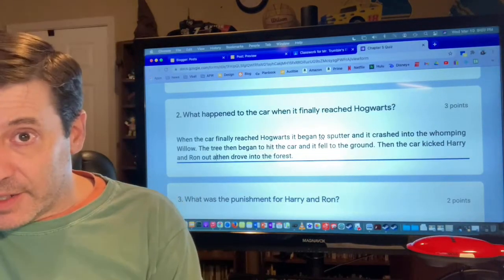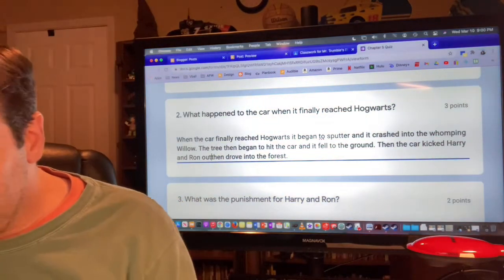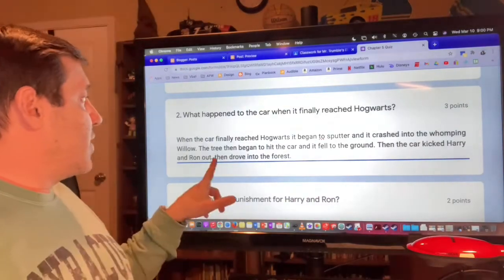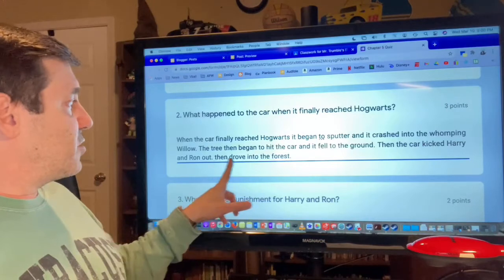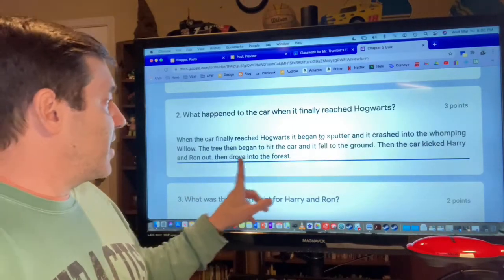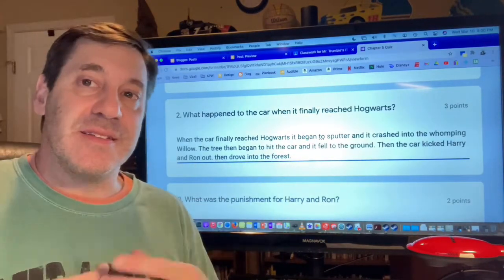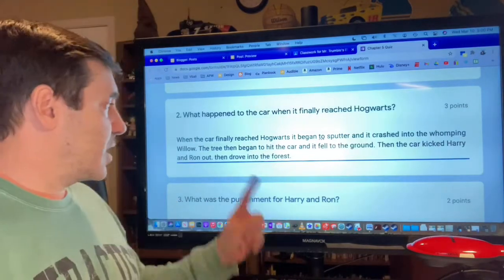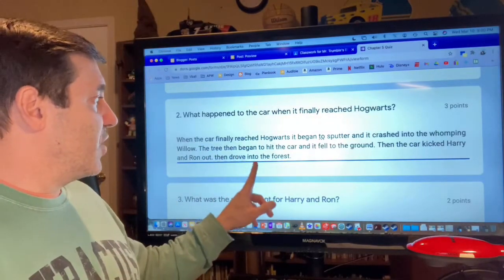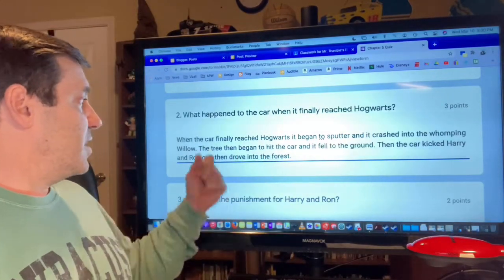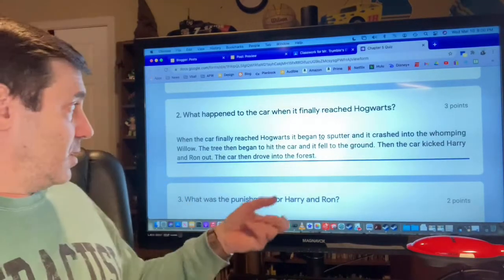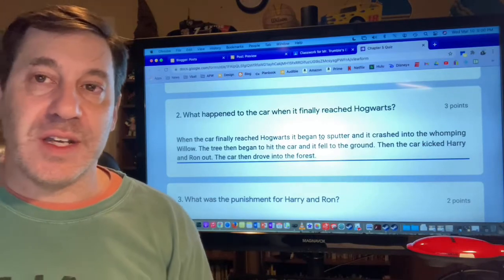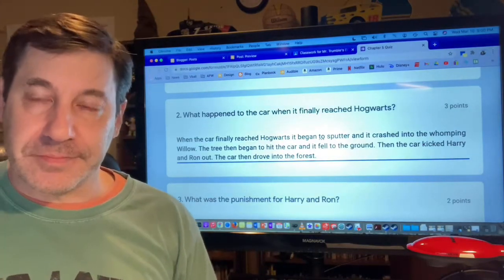Sometimes people do this. Okay. Then drove into the forest. Okay. This part here would be called a sentence fragment, meaning it's not a complete sentence. There's no subject in the sentence. Then drove into the forest. We would need to insert a subject. The car then drove into the forest.